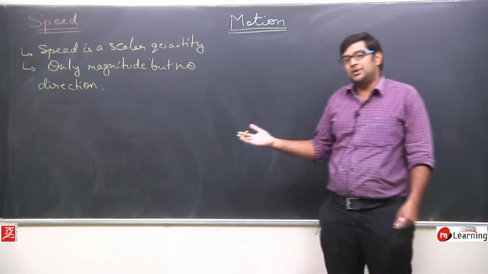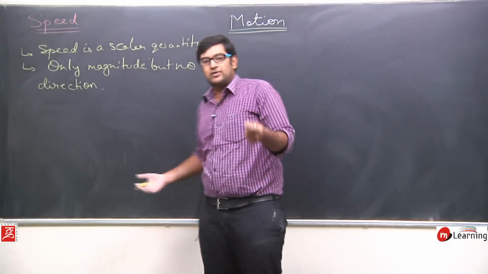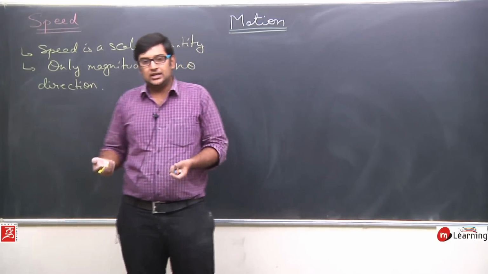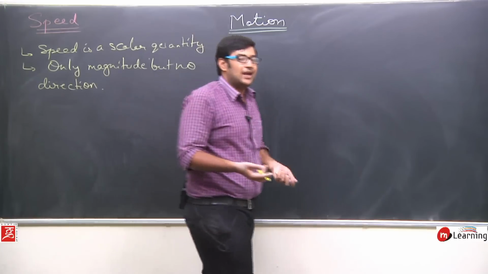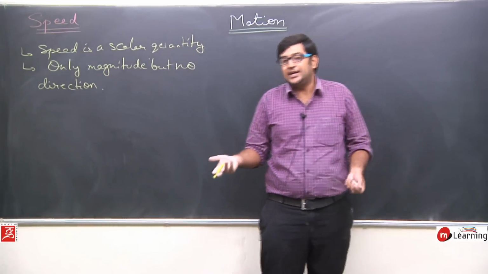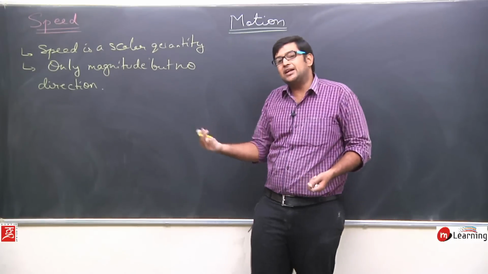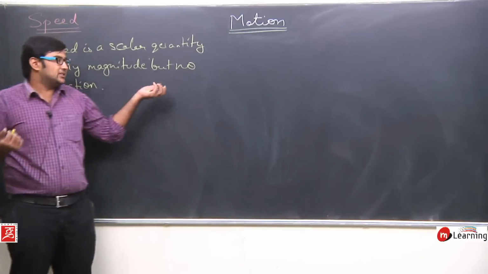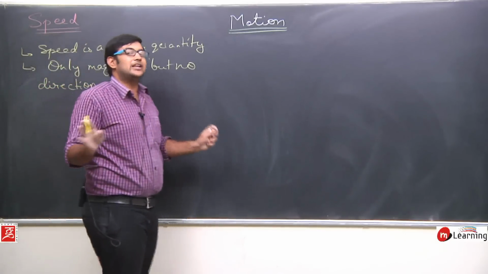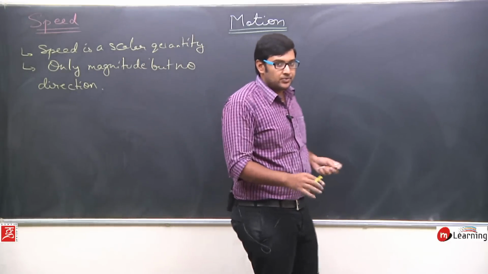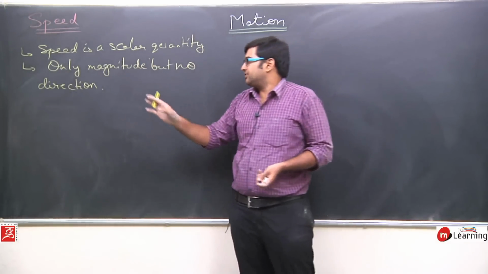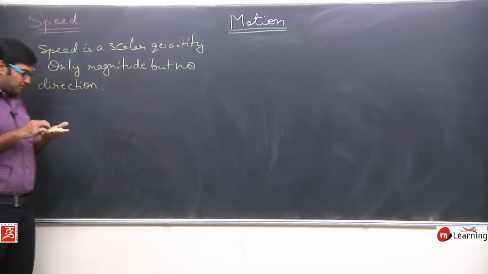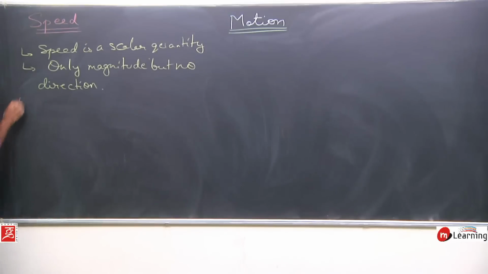We understood this concept. Magnitude means a numerical value which measures a quantity, which represents the measurement of a quantity. As I told you that time, 50 km per hour, 30 km per hour, these are speeds which have the same unit but the magnitude is different. So here also, speed is a scalar quantity in which we do not deal with direction. There is no importance of direction when we are talking about speed.